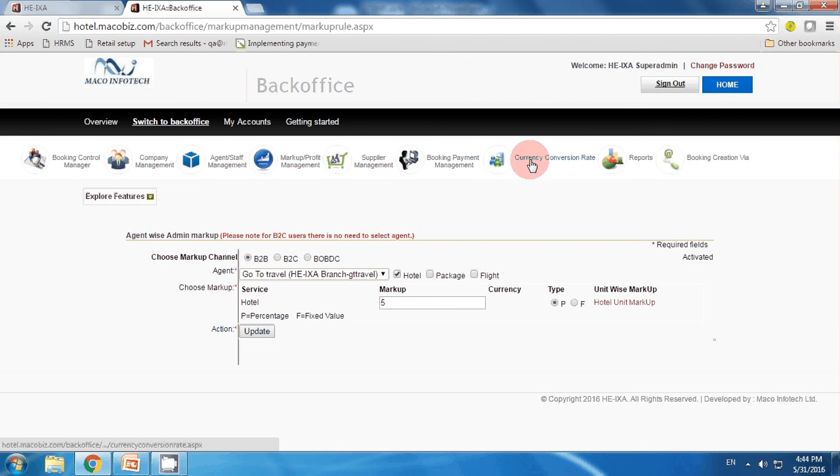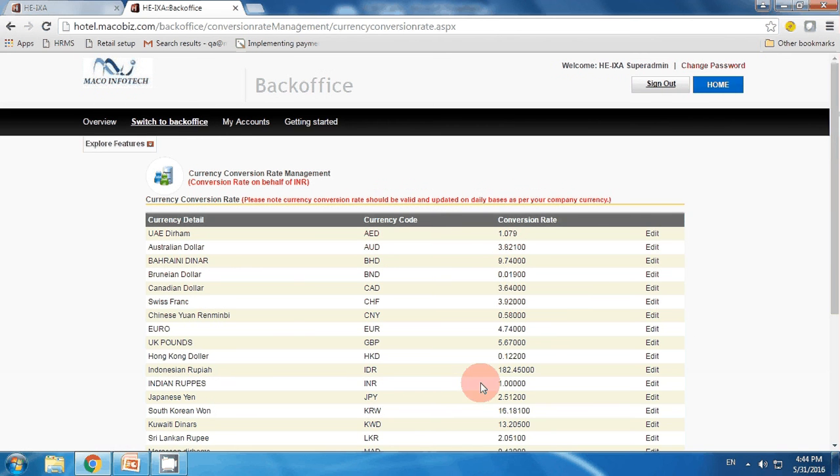Next is currency conversion, in which you can manage all the conversion rates of the currency day by day. You just edit it and put the new rate and it will automatically reflect with the package.